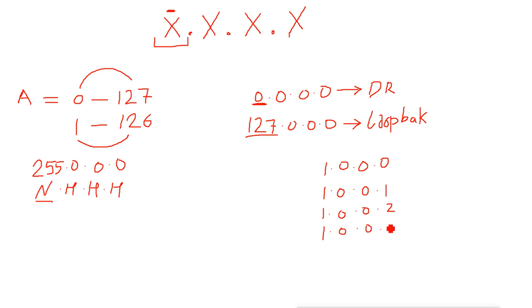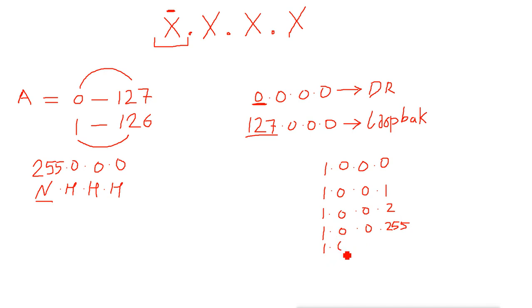1.0.0.255. Now 255 means what? All the bits in this part are on. That means we have 8 bits and all the 8 bits are on. Now we don't have any more bits to enable. Now what will be the next address?